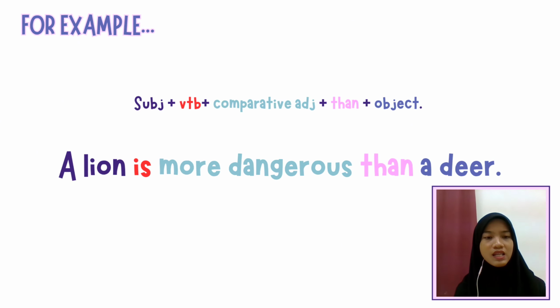For example, a lion is more dangerous than a deer. The subject here is a lion, the verb to be is is, and the comparative adjective is more dangerous, and then you need to add than, and then plus object, a deer. Based on the rules that we have learned, if you want to make it a comparative adjective, you need to add more at the front of the adjective and than at the end of the adjective. As for this example, more dangerous than.